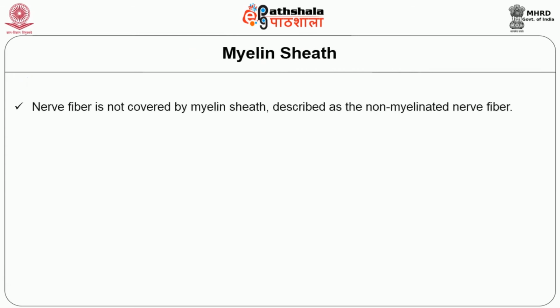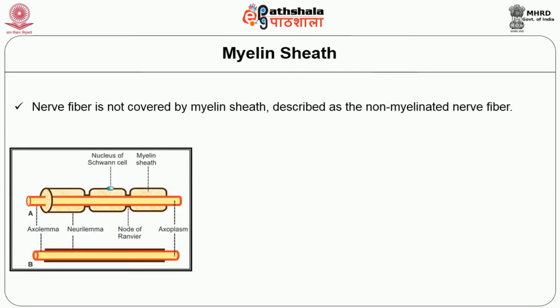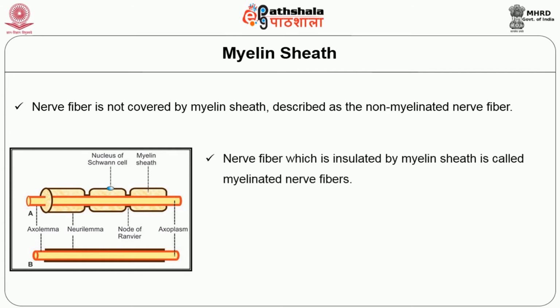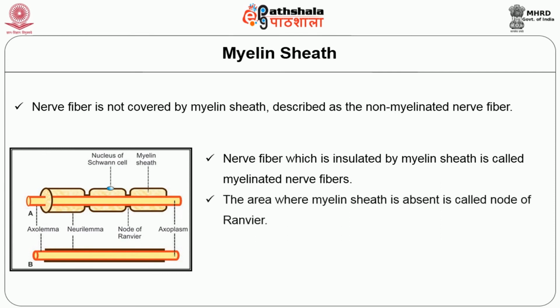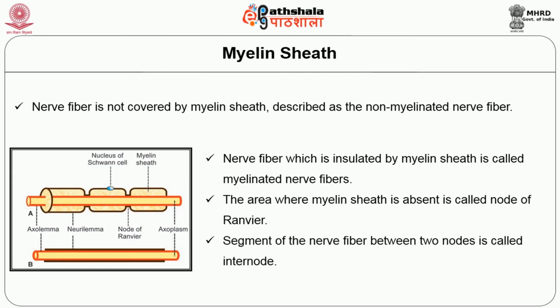A nerve fiber that is not covered by a myelin sheath is described as a non-myelinated nerve fiber. A nerve fiber which is insulated by a myelin sheath is called a myelinated nerve fiber. The area where the myelin sheath is absent is called the node of Ranvier. The segment of nerve fiber between two nodes is called the internode.